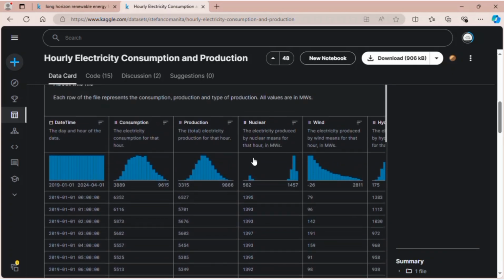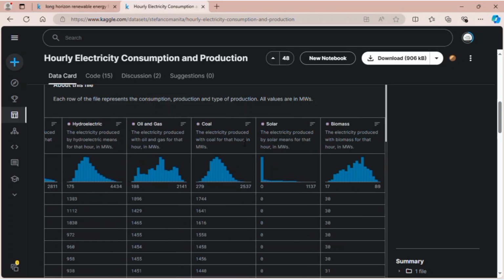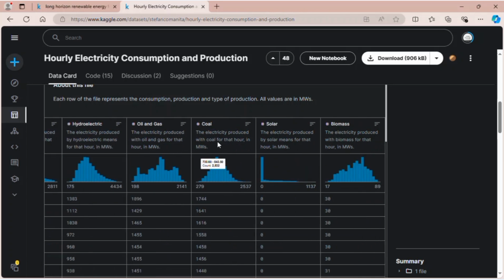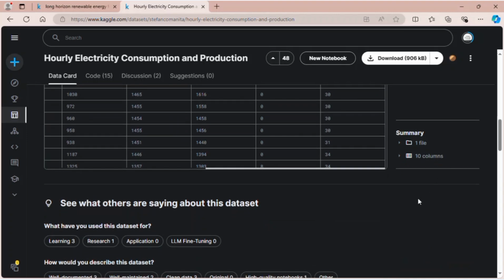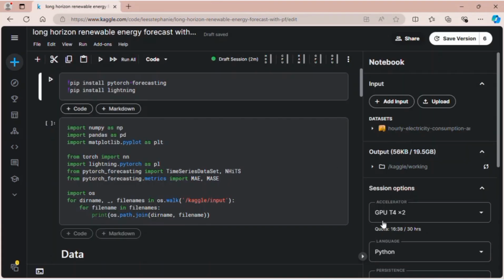Yeah, these are the columns: the date time, the electricity consumption, and then the production. This is the total production, but they also have a breakdown of the production from several sources, including the non-renewable and renewable ones. If you look at the names, we actually don't have the renewable energy. To get that, I need to do some pre-processing. Okay, so now let's take a look at our data.